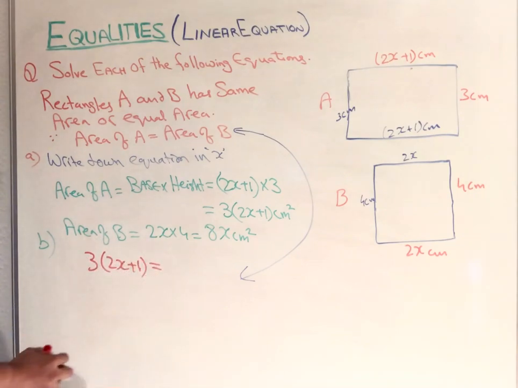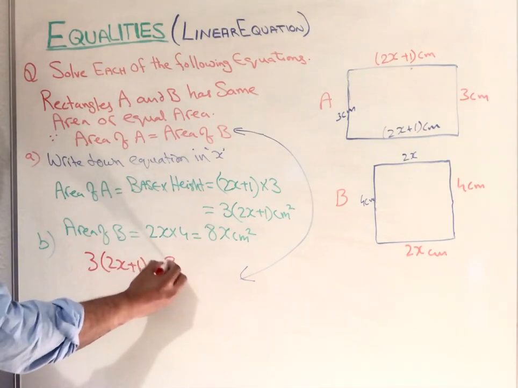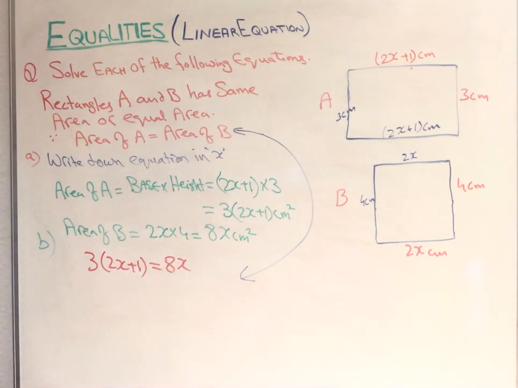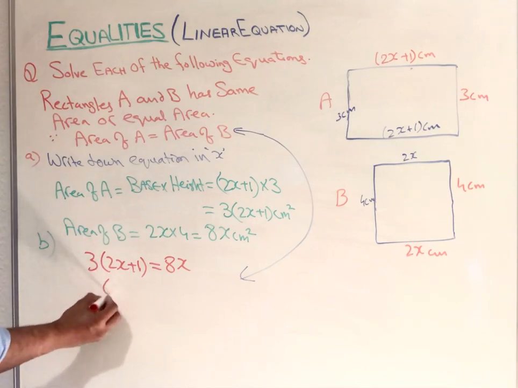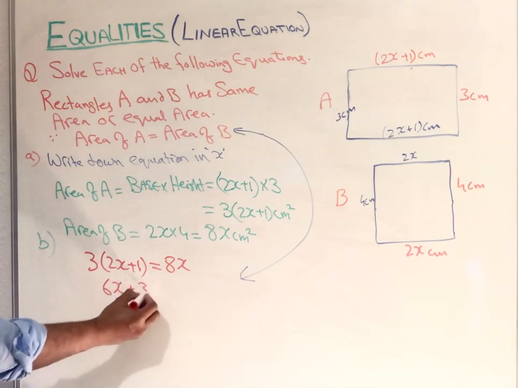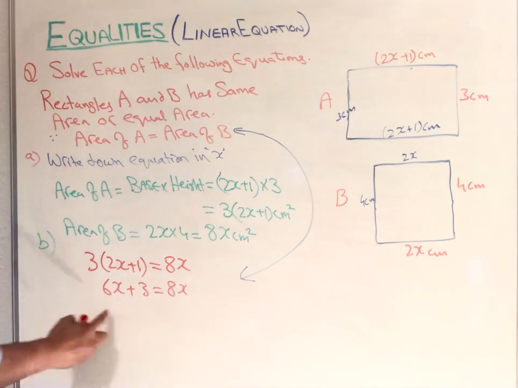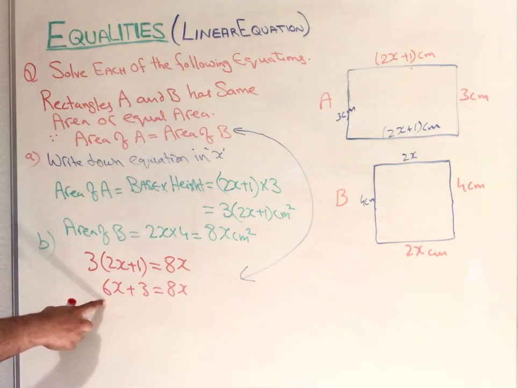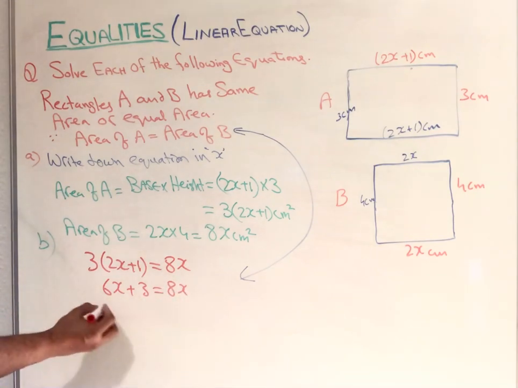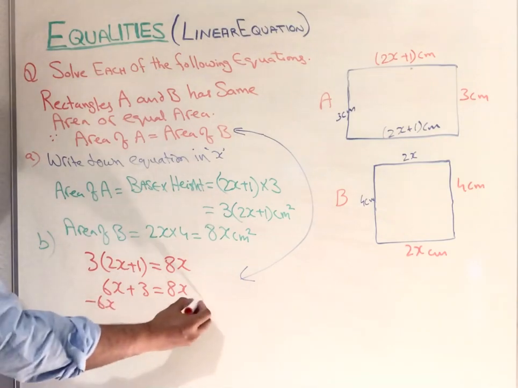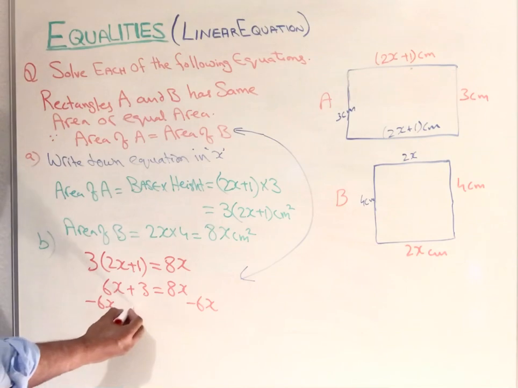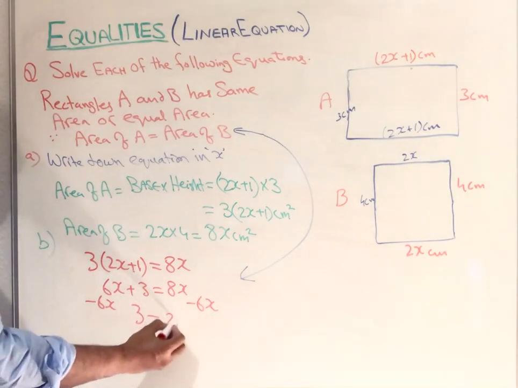The area of B is 8x. So now we can solve. Multiplying out, 6x plus 3 equals 8x. This is a positive value, so we subtract 6x from both sides. We get 3 equals 2x.